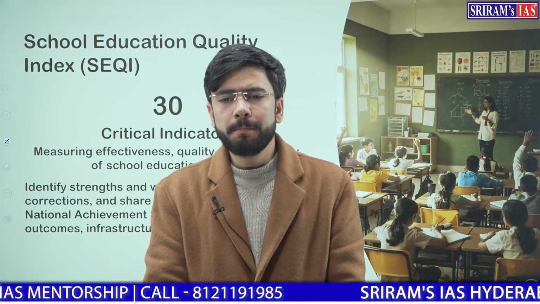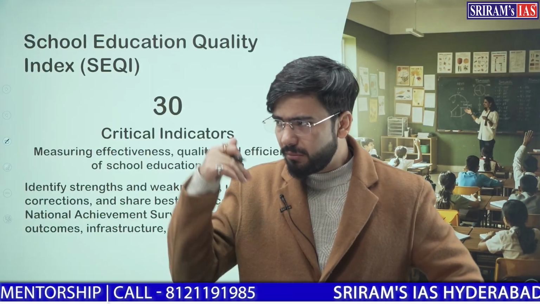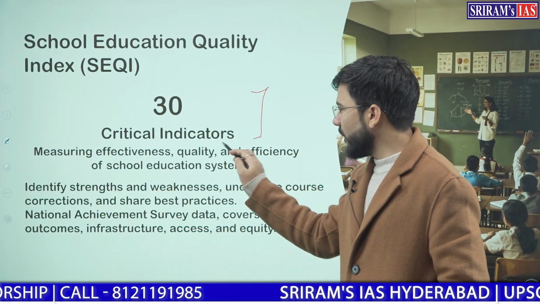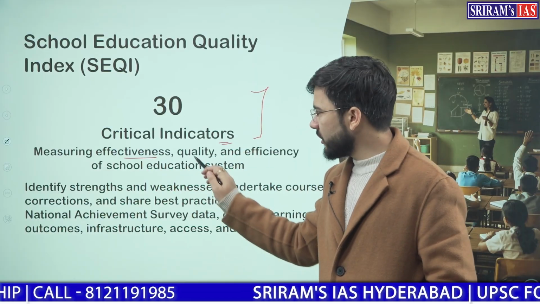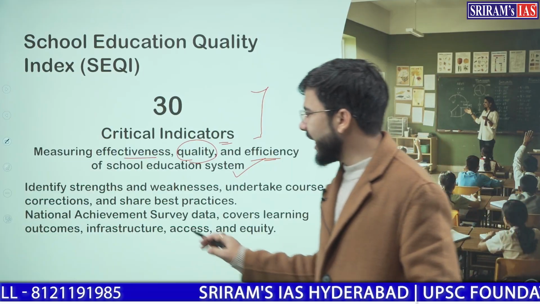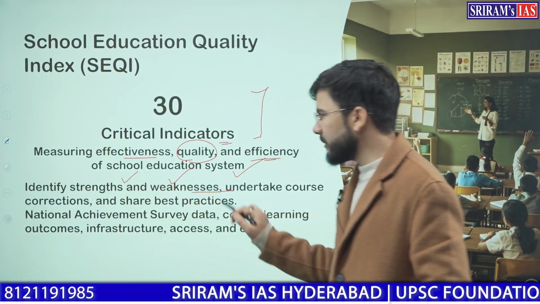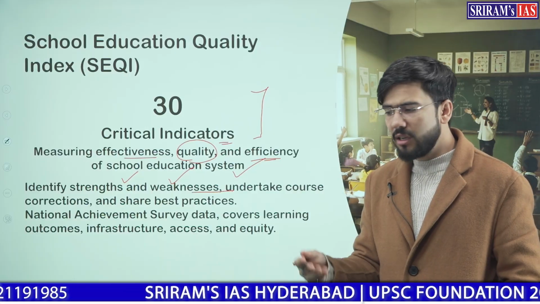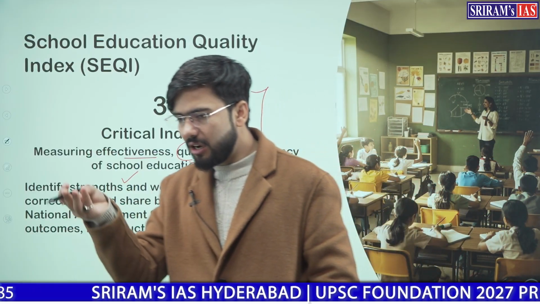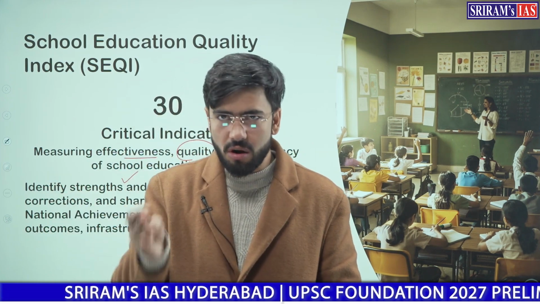Clear with this thought? This index has 30 such indicators. For example, effectiveness, quality, efficiency of school education is measured by identifying strengths and weaknesses of all the education system. How many teachers are there? How much is the strength of class? How much is gross enrollment ratio? What is the dropout ratio?